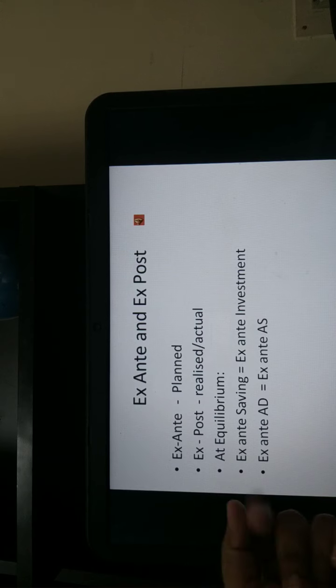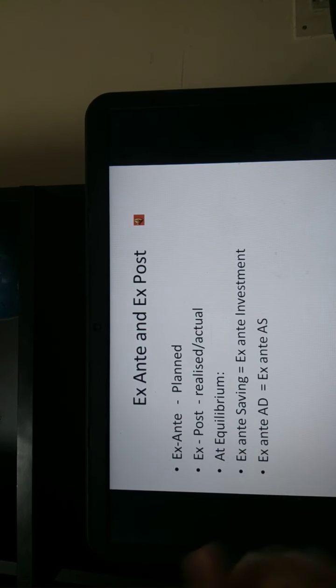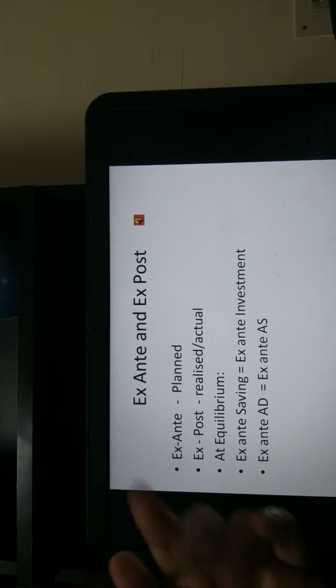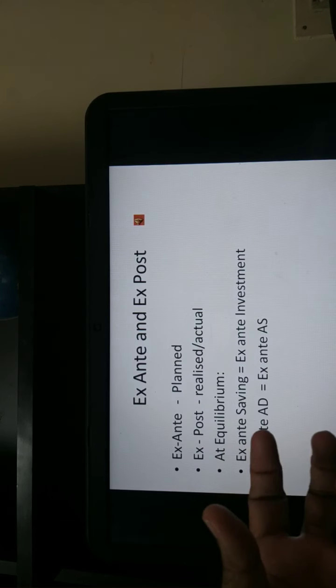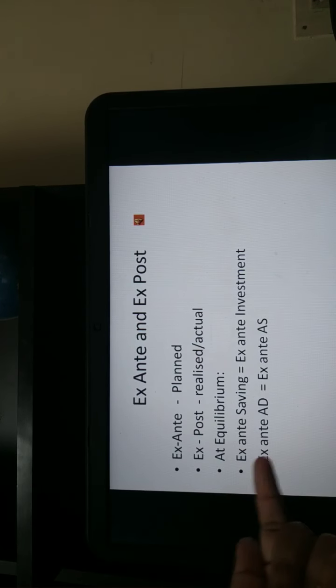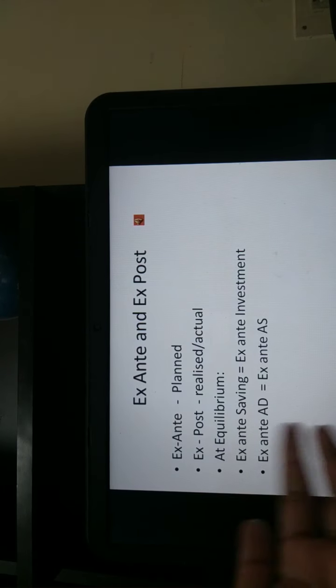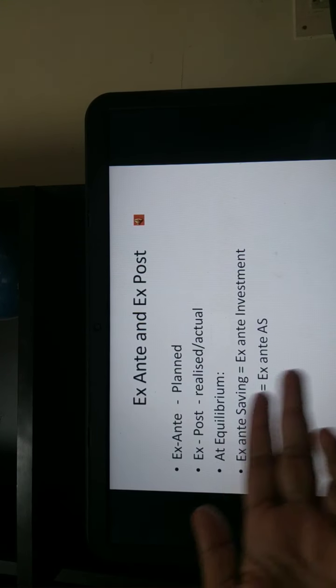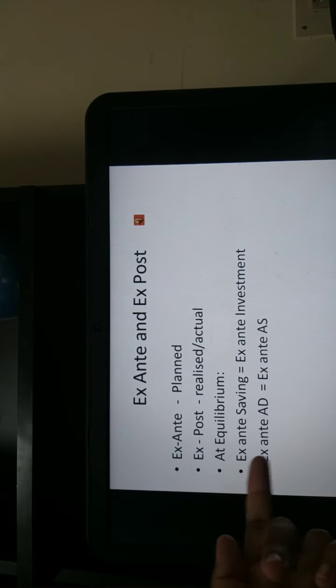So you see that saving, investment, they are taken up by different groups, they are taken with a different objective, and they are also undertaken in different quantities. That is why the planned saving and the planned investment is not always equal. It's only equal at the equilibrium, right? So that is the ex ante and the ex post concept, right?